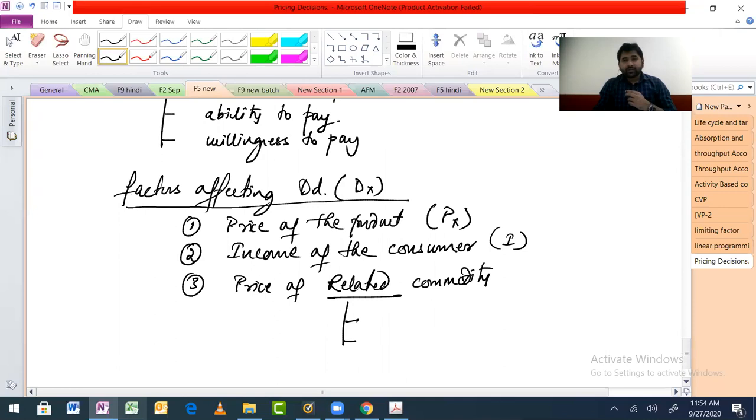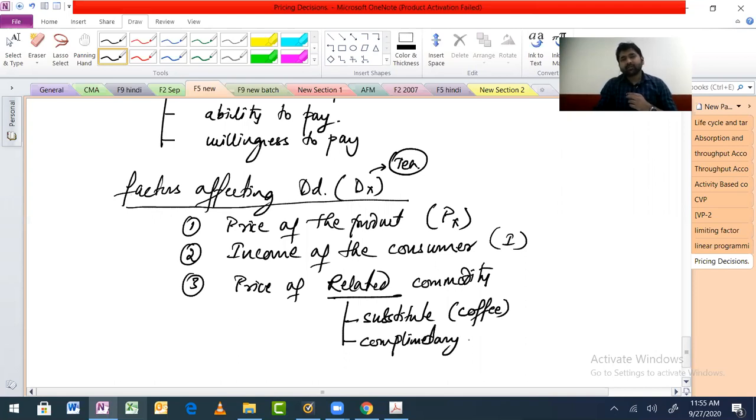Not like raw materials. For example, if we are talking about tea, then related commodities are of two types. One is known as substitute, that is coffee. Another one is known as complementary goods, like sugar and milk.